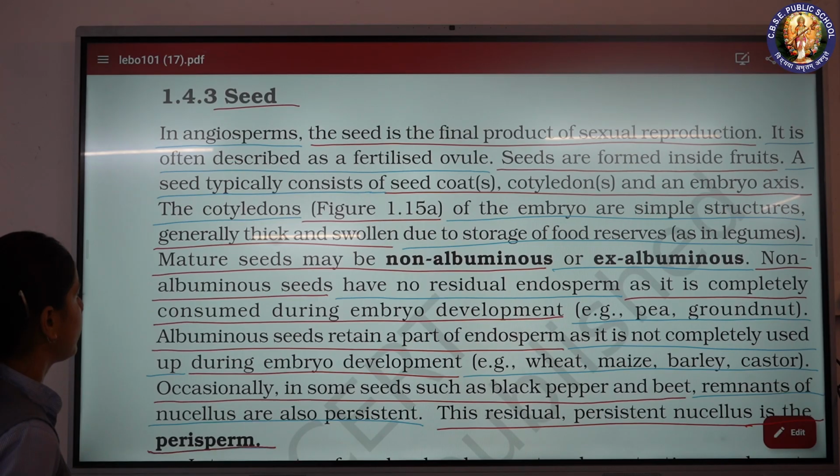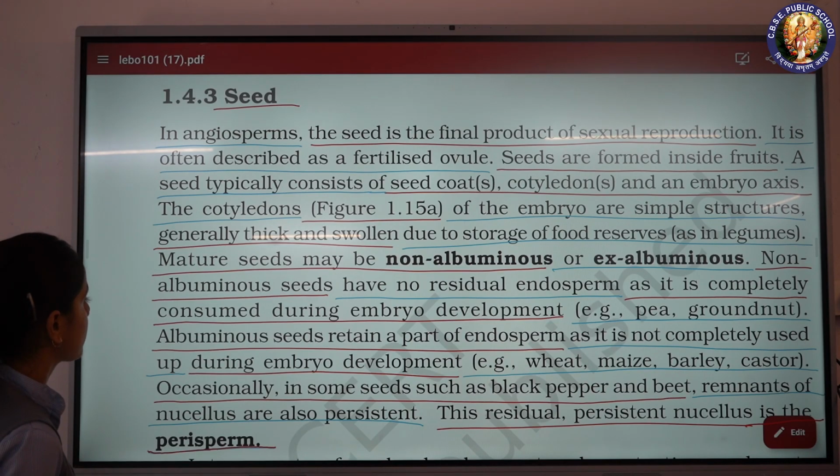Albuminous seeds retain a part of endosperm as it is not completely used up during embryo development. Example, wheat, maize, barley, castor.